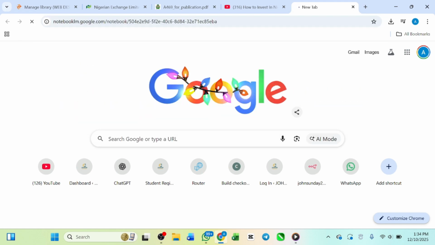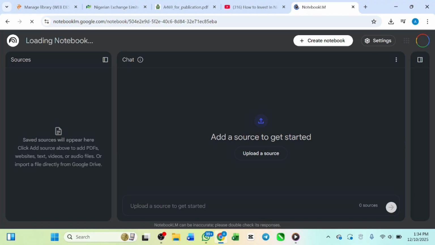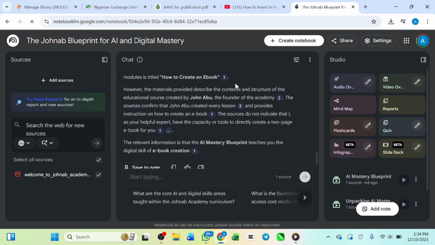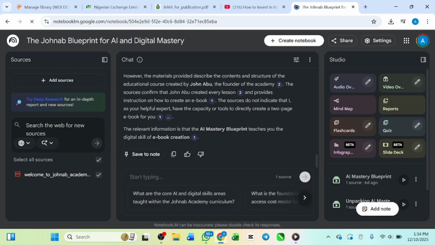This was built for this specific reason, so it is going to give us a very good result and make our work much easier than ChatGPT. That's why I love NotebookLM. If you come here, this is NotebookLM and this is how it looks. This is a particular project I was working on.